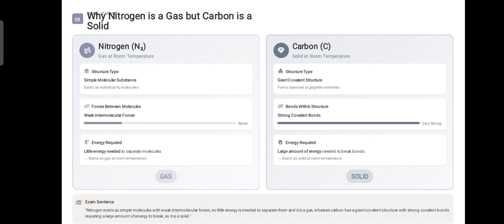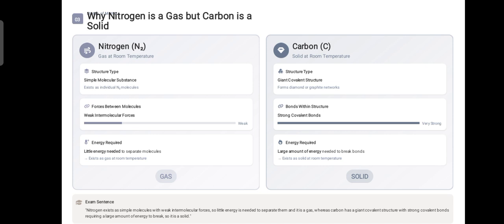Moving towards your next question: why is nitrogen a gas but carbon is a solid? It's all about the glue between particles. You can say it's all about the bonding between particles.